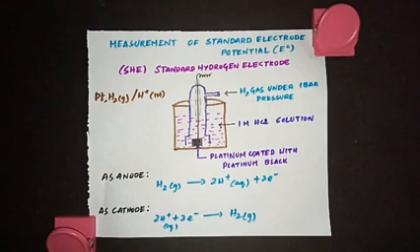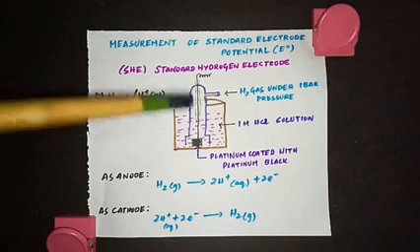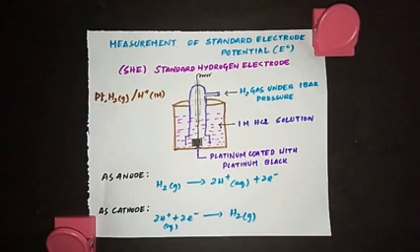The electron releasing or accepting tendency of an electrode is only a relative tendency and not an absolute tendency. So to measure that electrode potential, we are going to use this standard hydrogen electrode. And remember, the standard electrode potential of this SHE is taken to be 0.